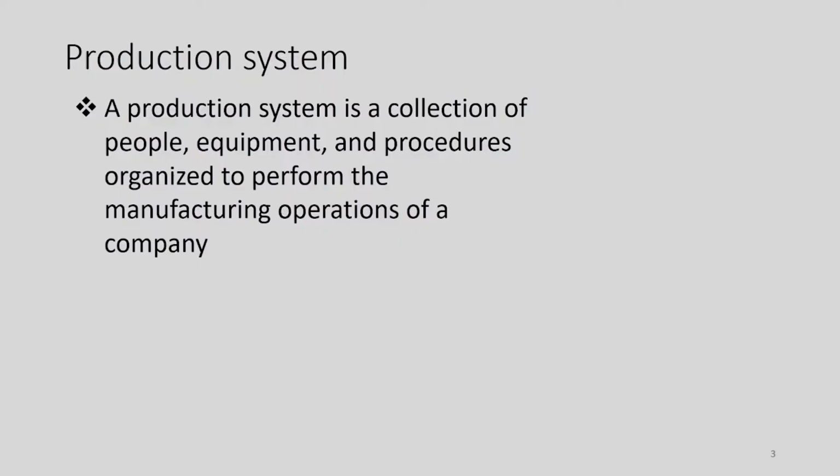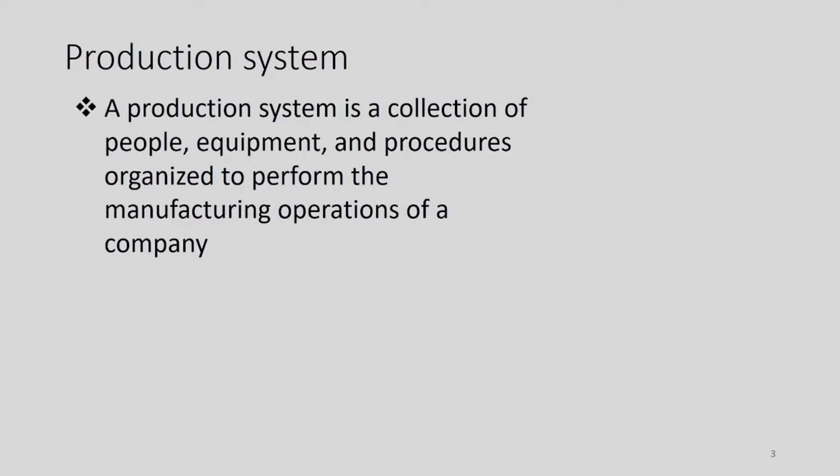But what are the various elements of a production system that we need to first see? So, on the slides, as you can see, the production system is nothing but a collection of first the people, which is the most critical element, equipment and the procedures which are required to perform the manufacturing operations.